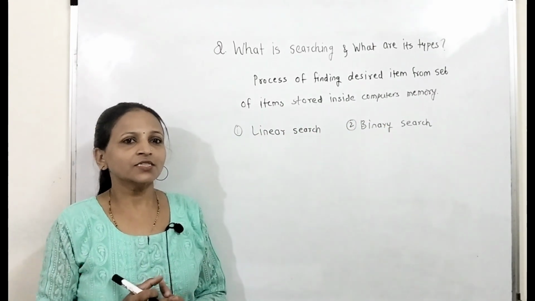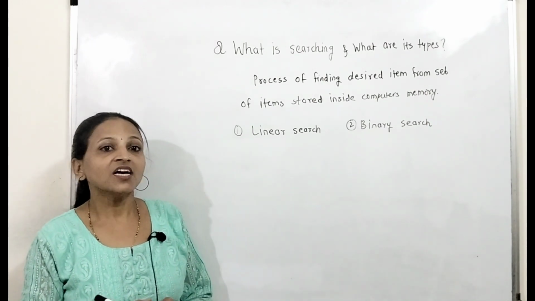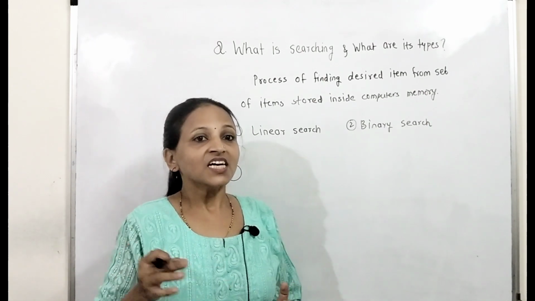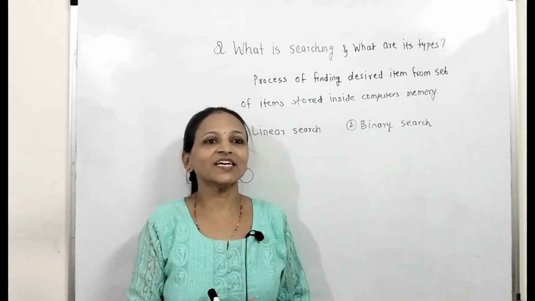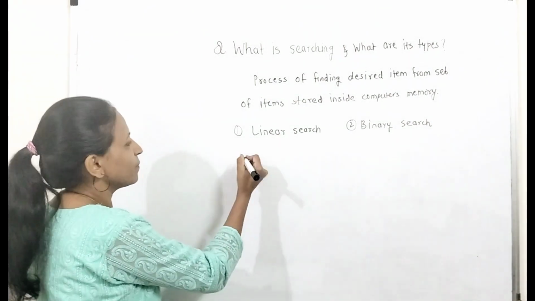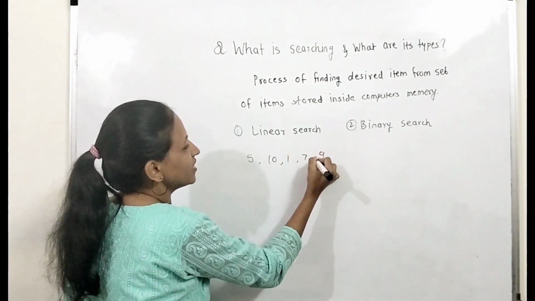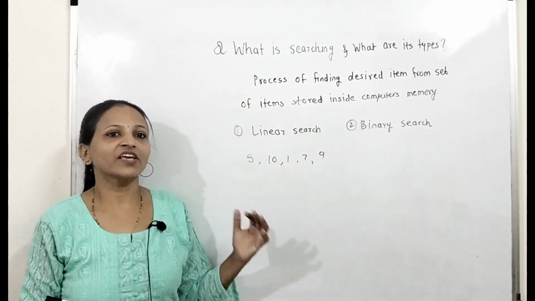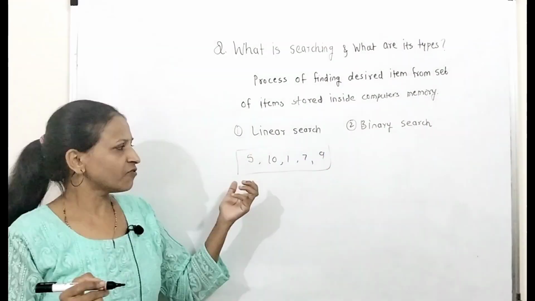See, linear search means what? If we are searching for any particular element from the set of elements sequentially in linear fashion, then that is nothing but a linear search. Suppose there is a set of elements, let the set be like this: 5, 10, 1, 7, 9. I am considering here only 5 elements. This set of elements can be stored in the form of an array.